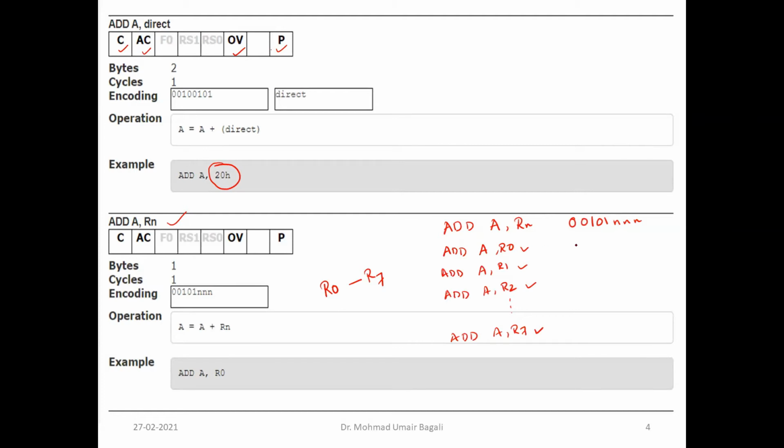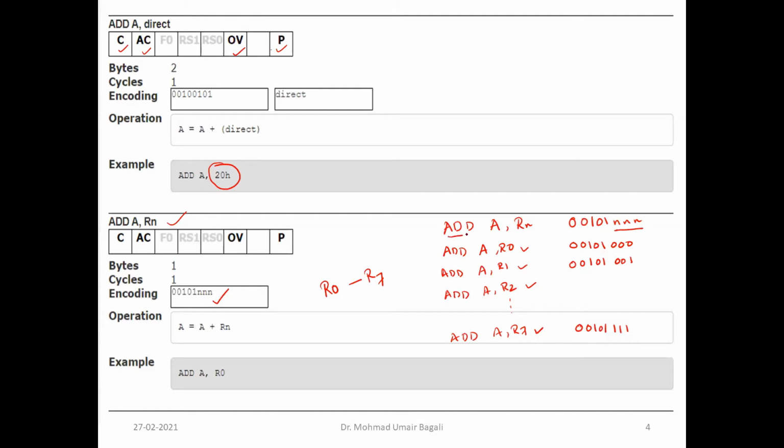Now how will it encode? 0 0 1 0 1 0 0 0 will represent ADD A, R0. And how will it encode ADD A, R1? It will be 0 0 1 0 1 0 0 1, right? So this is why they have written in general n n n. And if it is ADD A, R7, then the opcode will remain the same, and since it is R7, the n n n will be 1 1 1. So this is the logic of the encoding scheme they have used. This is how you need to read this encoding scheme. I hope it makes sense now.